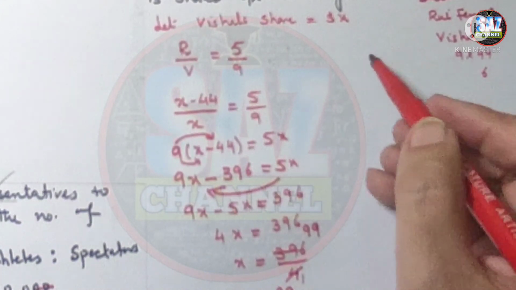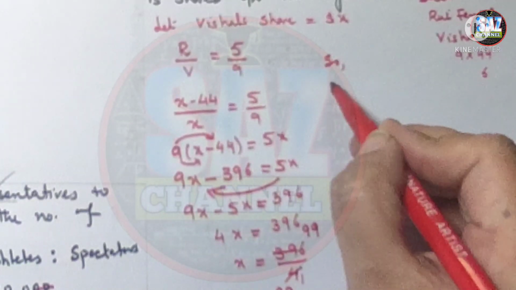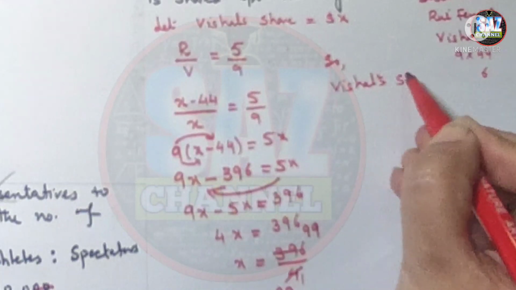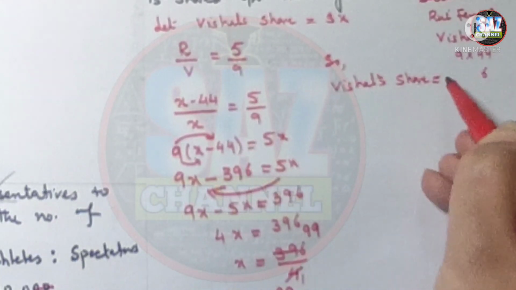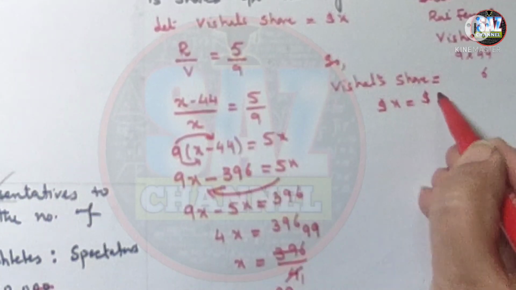And what was X? Vishal's share will be equal to $X, which is $99.